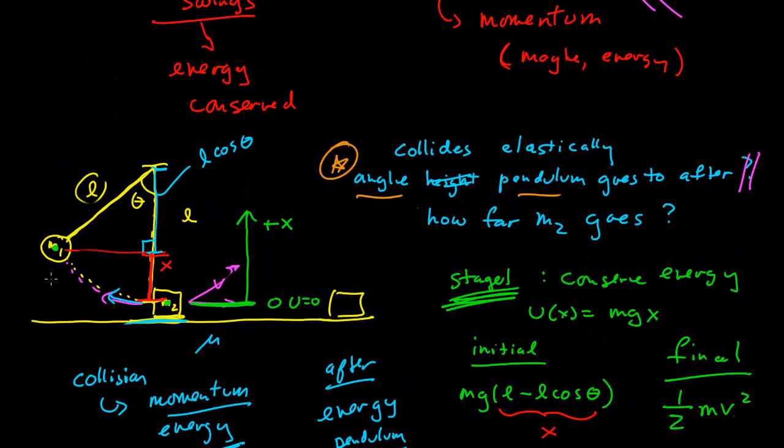If M1 is larger than M2, then the pendulum swings through. So if M1 is massively larger than M2, it just swings all the way through, and it comes up to the same angle on the other side.